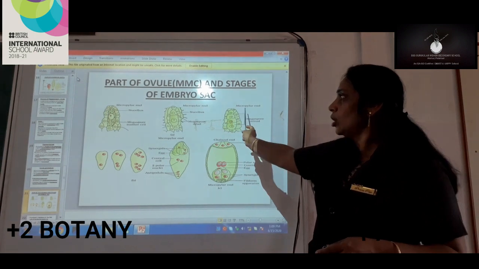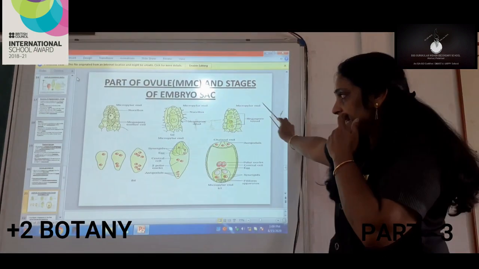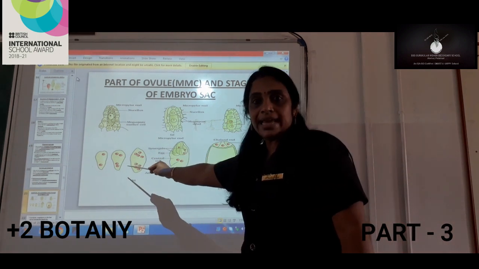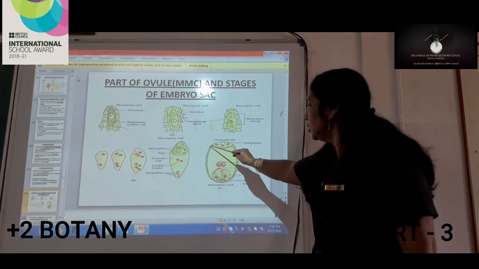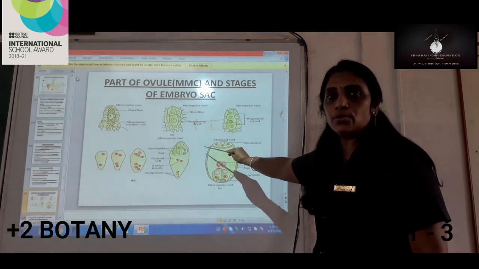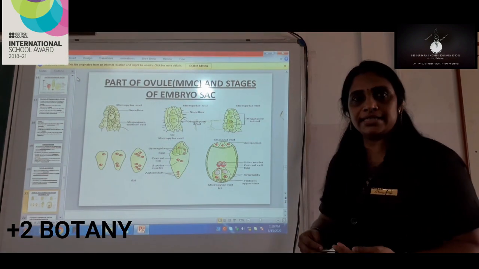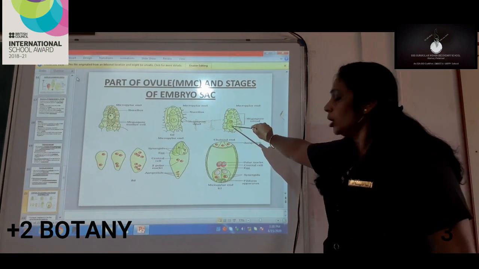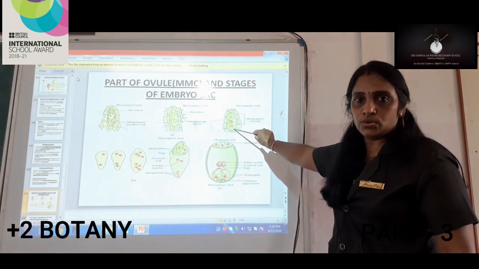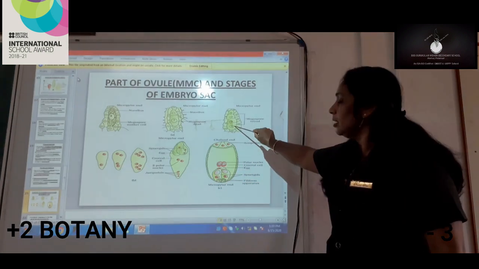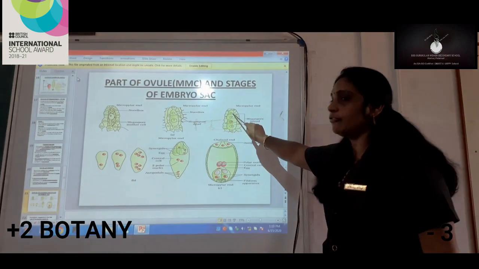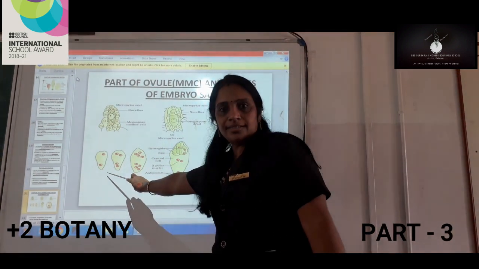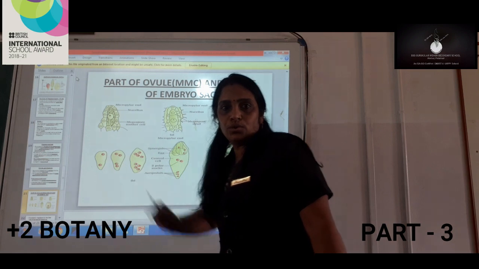So this is what we have studied just now. We are now into the next part, that is the development of the embryo sac. How has the embryo sac developed? We can see 4 cells are there, megaspores. Of these, 3 will degenerate and only 1 will be functional. Now this functional megaspore will again undergo cell division, and you can see 2 cells.